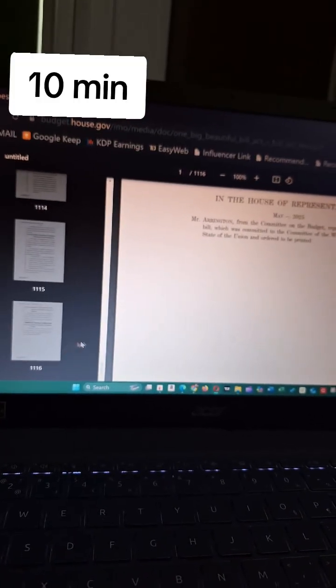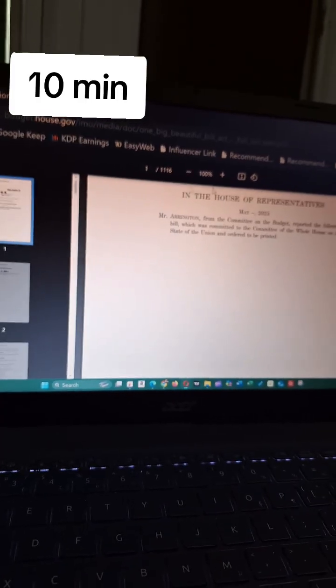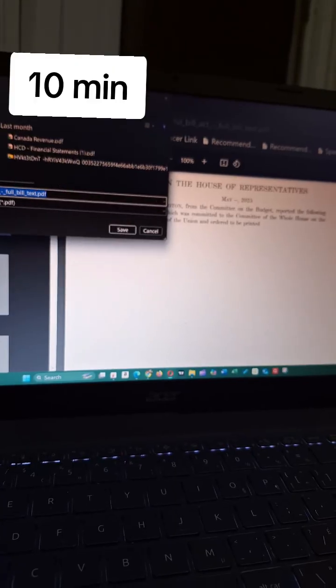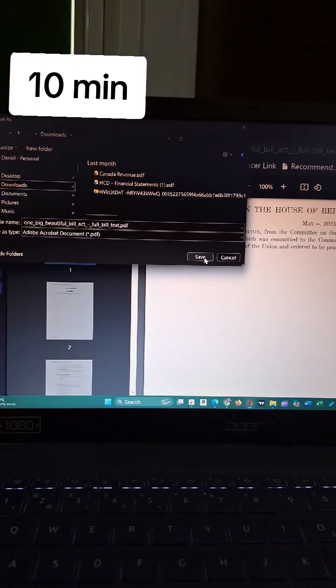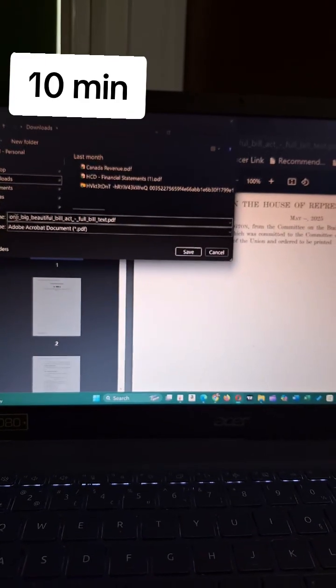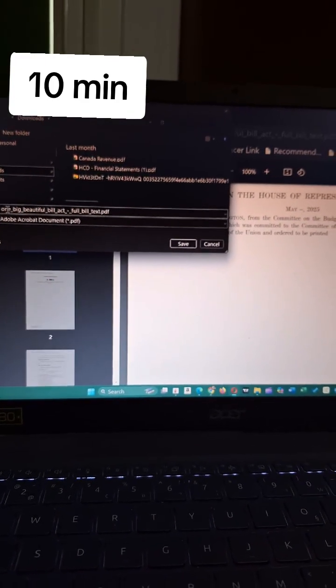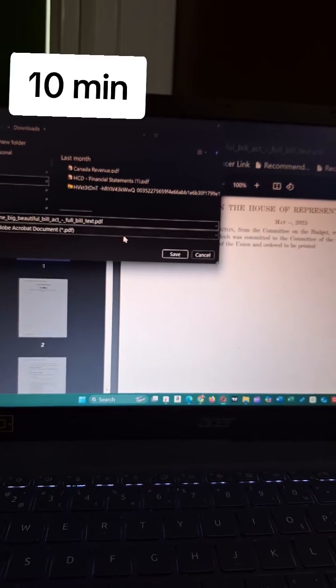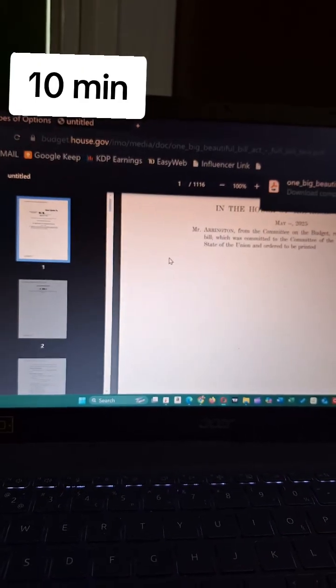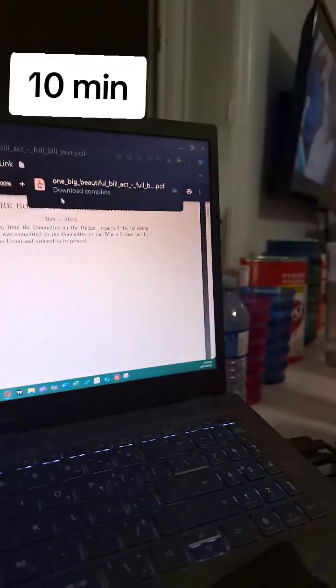It is some 1,116 pages long. And I'm going to download it now because I love downloading stuff. Put that in my downloads. Even the file comes up with the One Big Beautiful Bill Act full bill text. Okay, so let's go into that. Okay, so that download is complete.